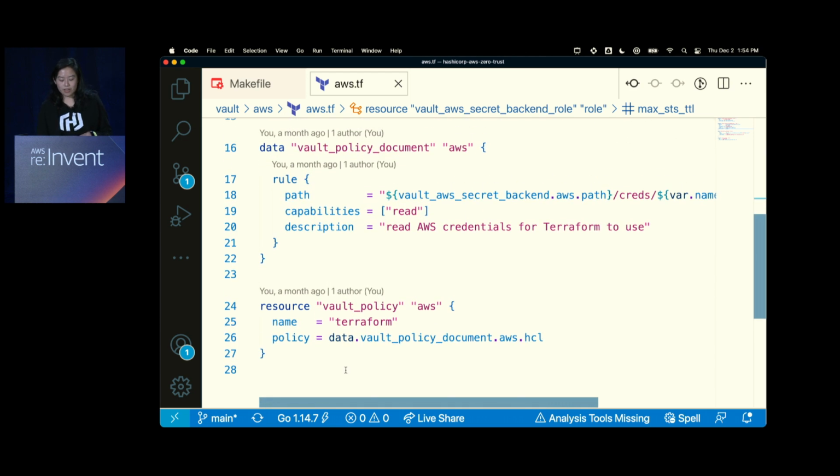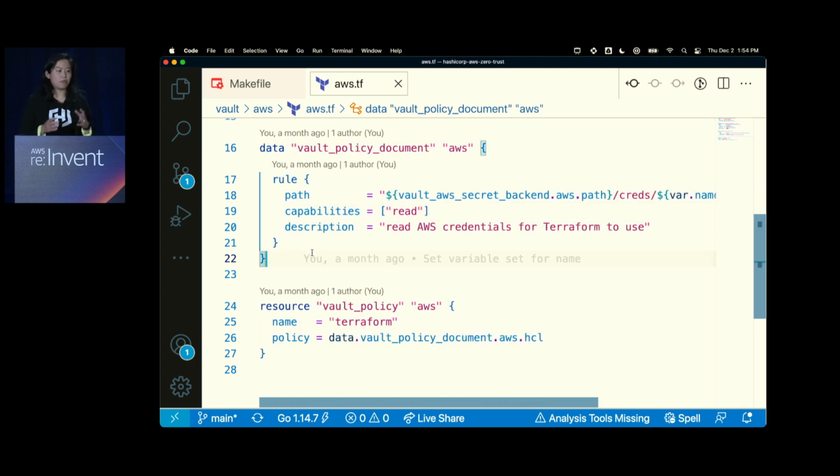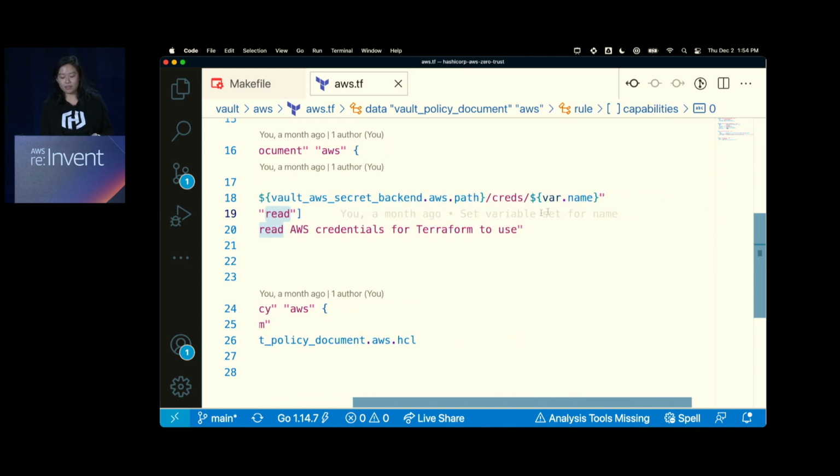And more importantly, we have a Vault policy. This is a policy not in AWS, but with Vault itself. You don't want everybody reading AWS credentials from Vault, right? You maybe want to restrict it to a certain service or a certain group of people, in which case you would create a policy document that you would read at this credentials path.